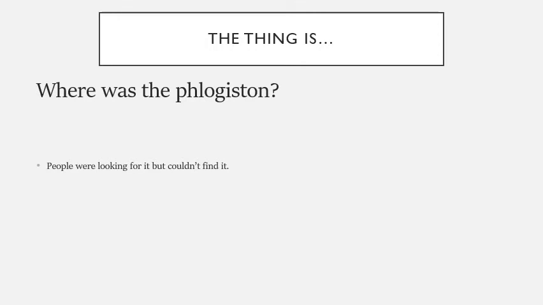The problem was that people couldn't find the phlogiston, though. People were looking for this mysterious substance, and they couldn't find it, so they kept on looking for it. They would take that container, for example the one we had just seen, and open it up and try to collect it. They could find all the other gases they were looking for, but they couldn't find the phlogiston. So where was it?